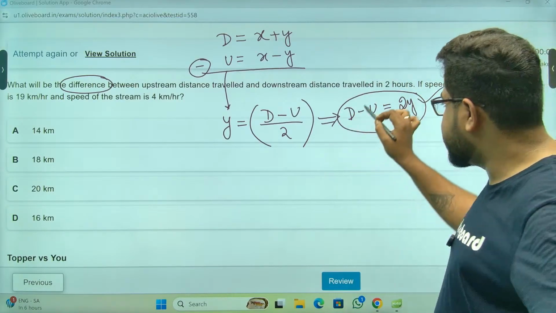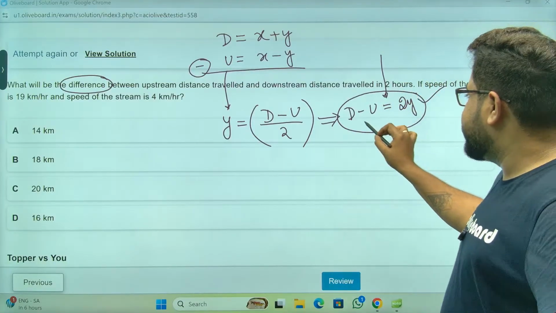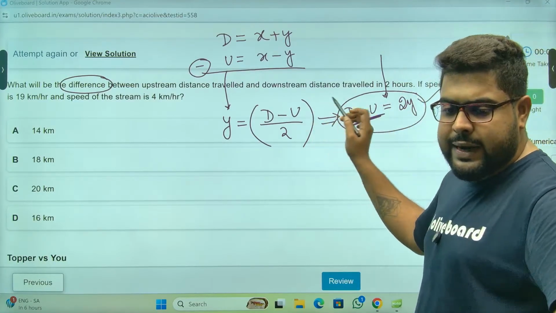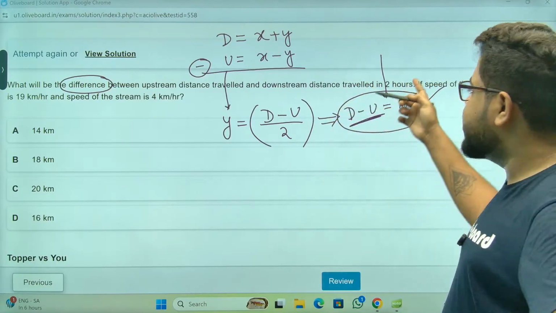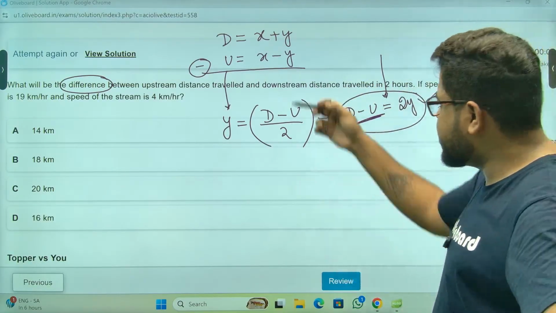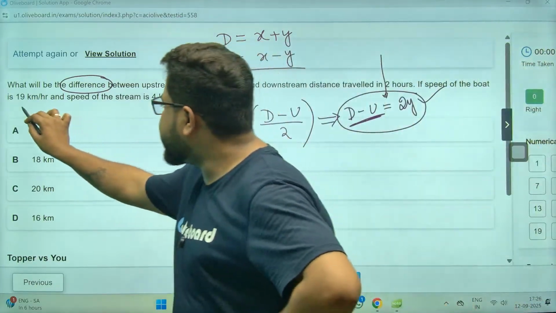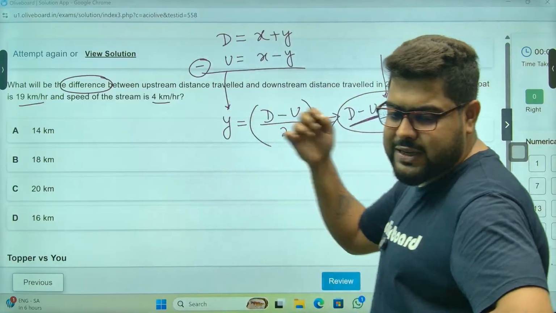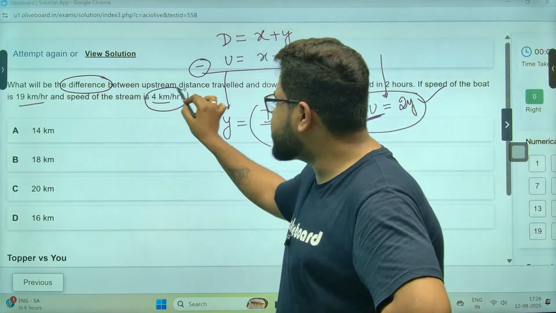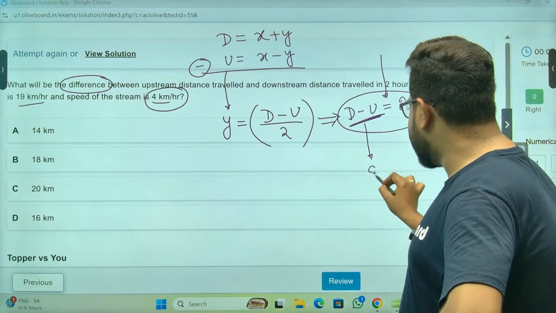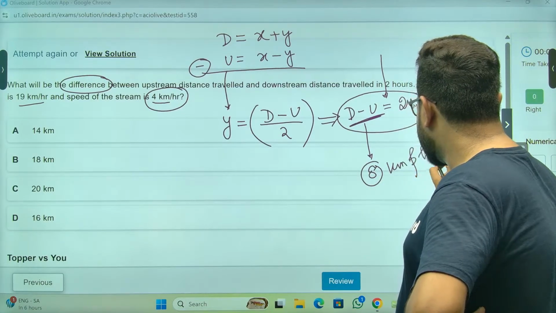Conceptually, this you should already know. The difference between downstream speed and upstream speed of a boat is always twice the speed of the stream, and this is how the concept comes. Now they are saying you know x, you know y. I don't actually need it. So the difference d minus u value, because y is 4, is 8 kilometers per hour. Right?